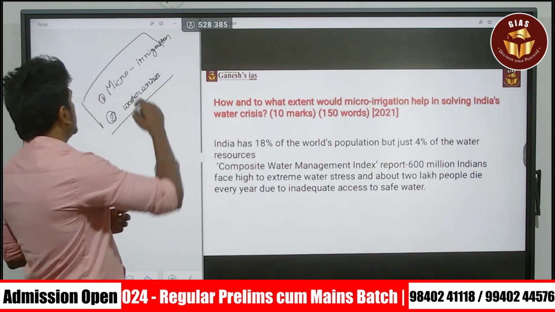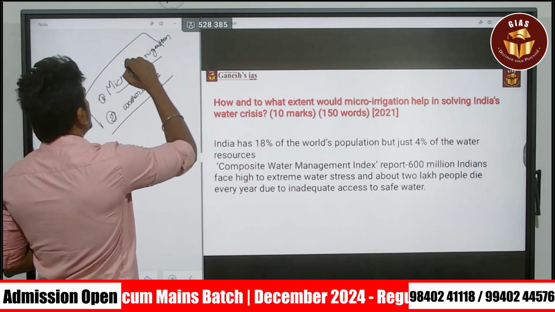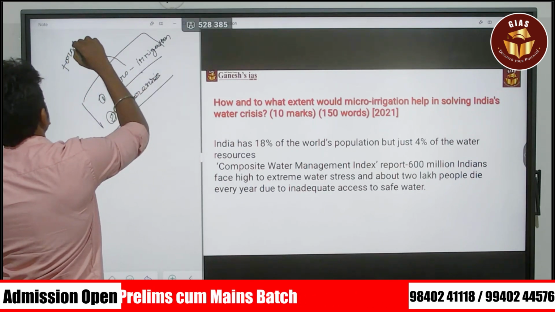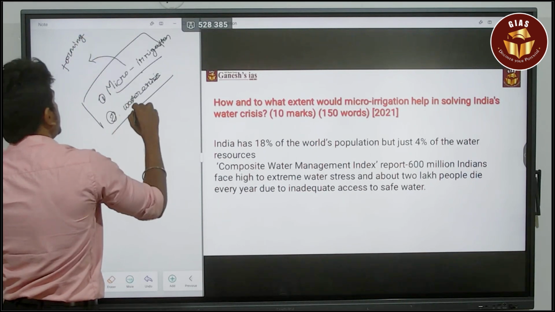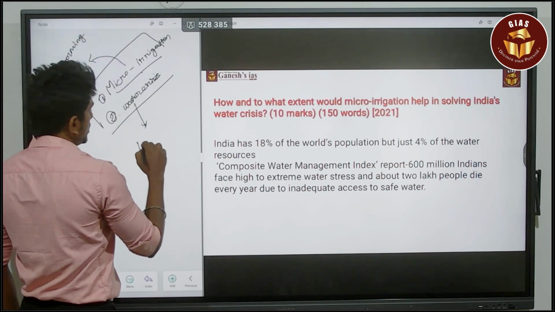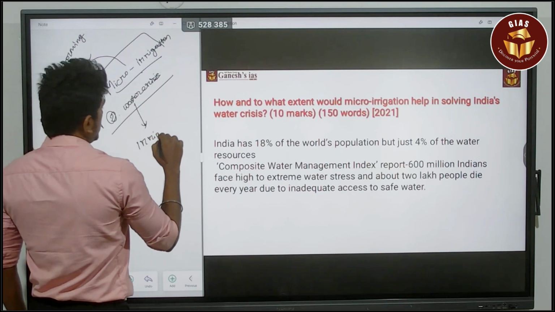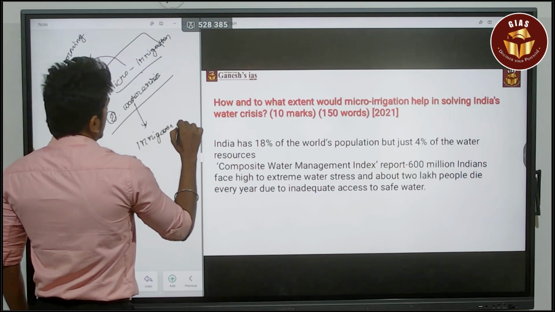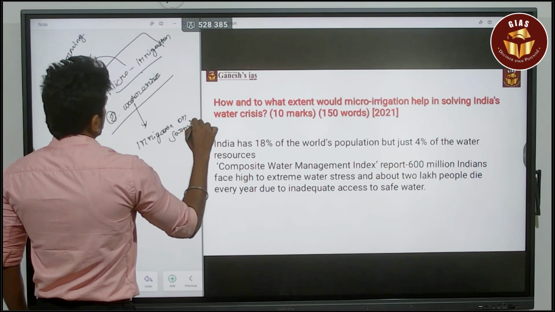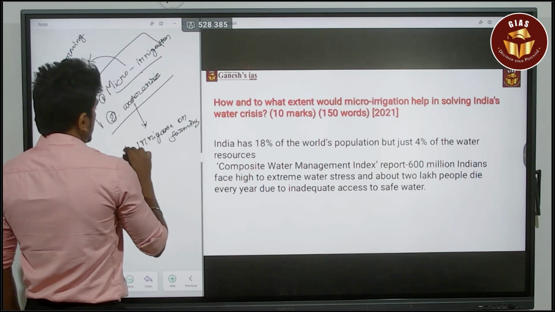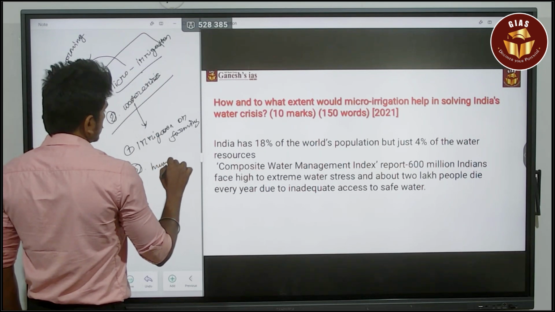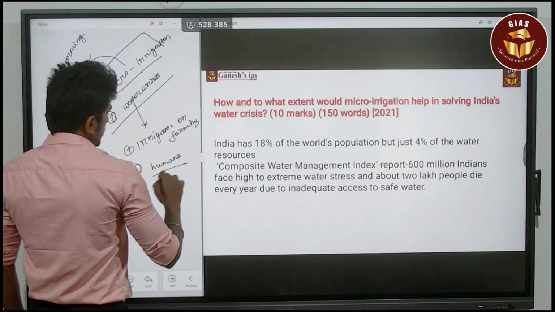So the first part, micro irrigation, is purely speaking about farming activities. But at the same time, the water crisis is not only speaking about irrigation or farming, but also about the water crisis faced by humans.